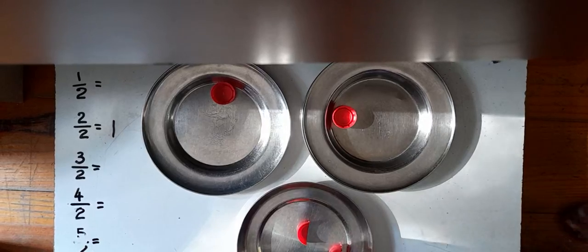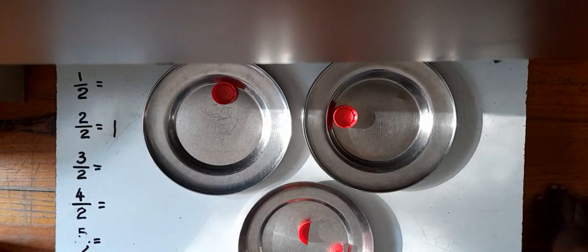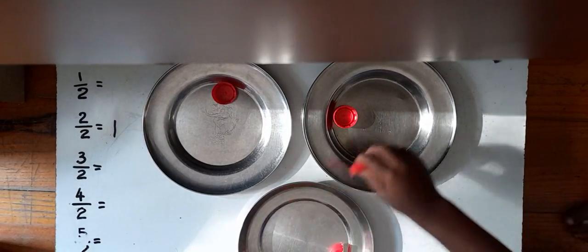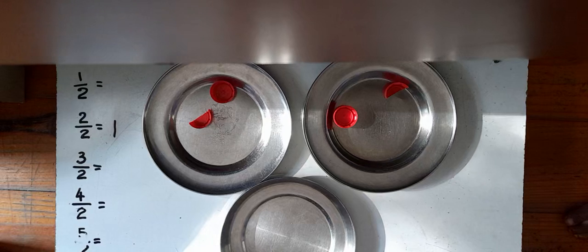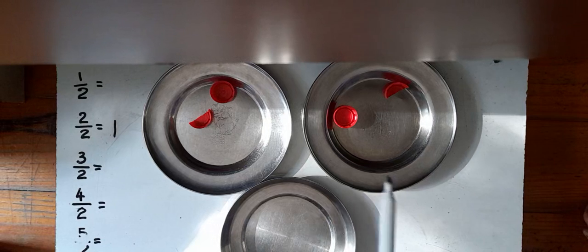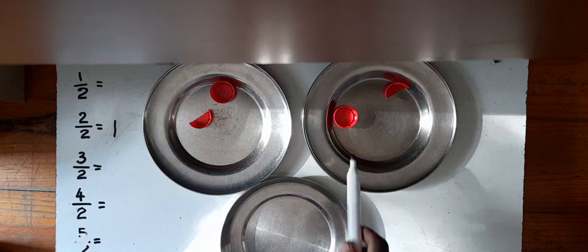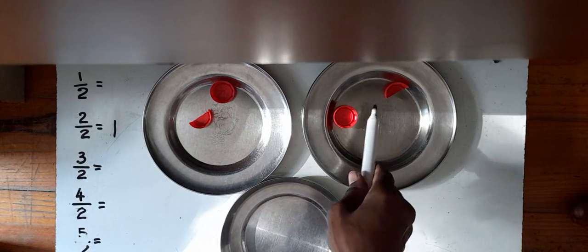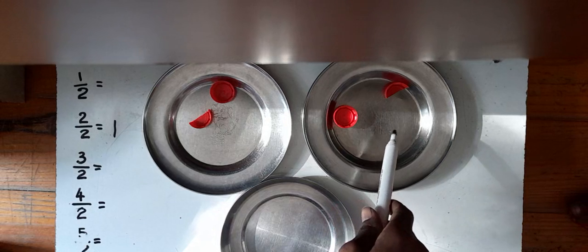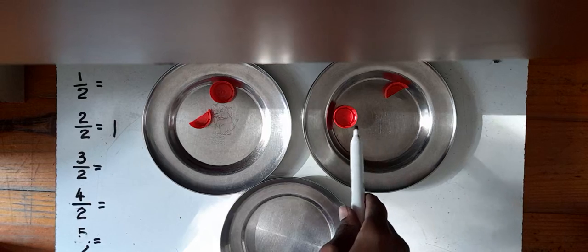Okay, so now we have a half. Give them a half. What do they have? How many here? One. And? No, it's one and a half. This is a half, isn't it? One and a half.